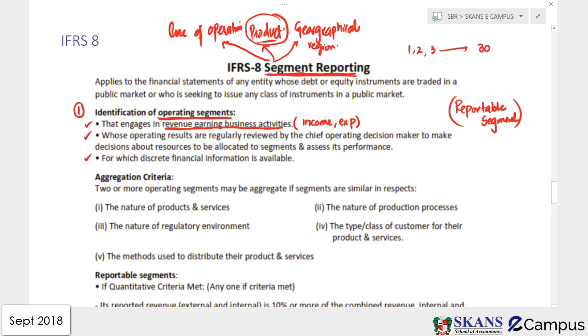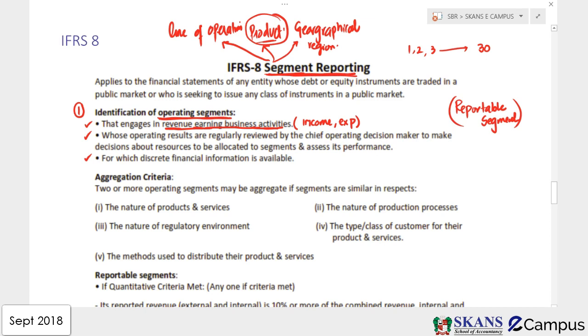If your product is an operating segment, obviously the products will be reported separately, and we are not going to separate geographical regions. But if geographical regions are the operating segments, then we are going to show them separately, and we are not going to show the results of products. So the first criteria is simple, that they should have income and expenses. The second is that resource allocation should be there. If the business is allocating resources to the products, when they prepare the budgets, it means the product is their operating segment. But if they are allocating resources to the geographical regions, then obviously geographical regions are their operating segment. So resource allocation should be there.